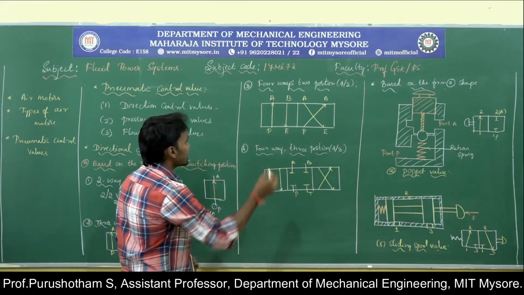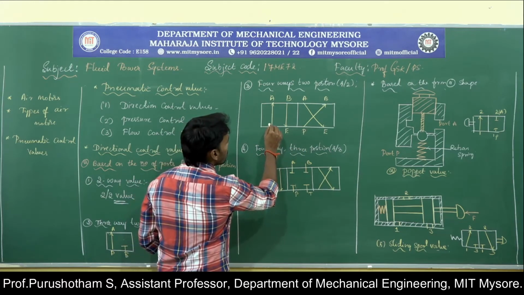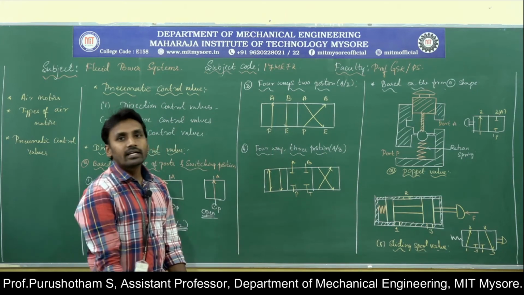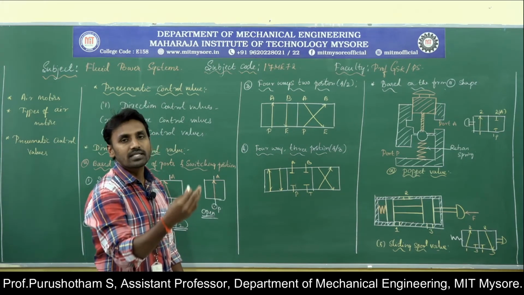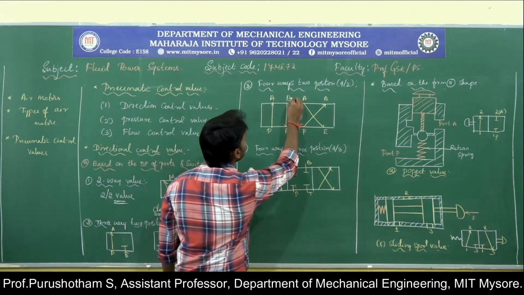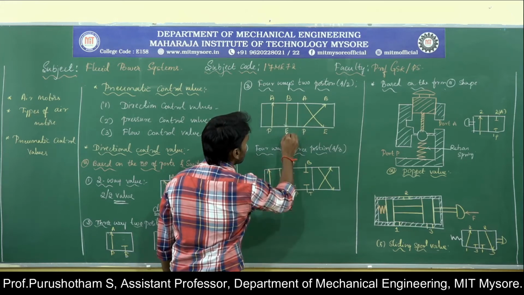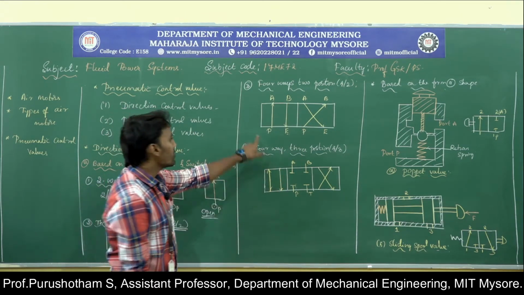Double acting cylinders. Here you can see at the extension port, the fluid from the pump line is going to reach the outlet port A, and that will cause the extension. Then the compressed air already present in the cylinder is going to enter the exhaust port from the outlet port B. So this will be the first position.